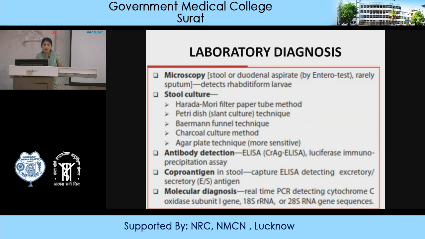Now, another test which is an indirect detection of this parasitic infection, Strongyloides, is ELISA. Coproantigen ELISA is also useful, and another is the luciferase immunoprecipitation assay, which detects the IgM or IgG antibody against this parasitic infection. Then coproantigen in the stool is a direct test. You will find this antigen directly from the stool. This capture ELISA detects the excretory secretory antigen in the stool sample. So it's a direct test.